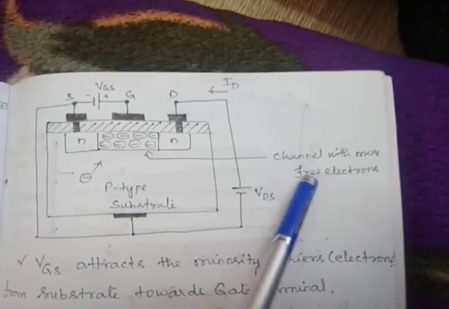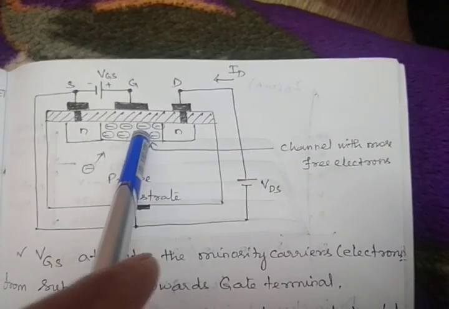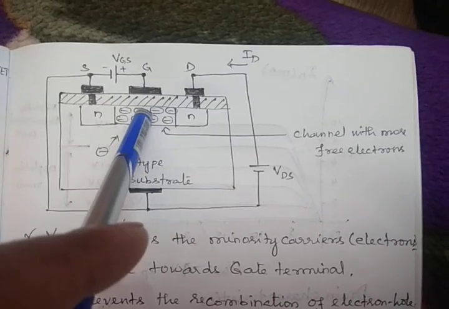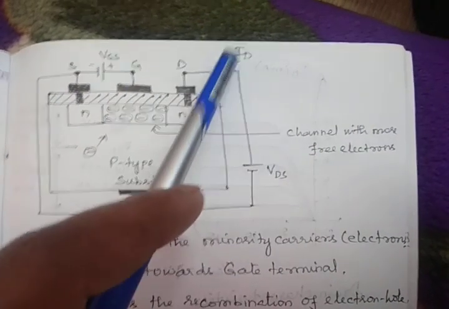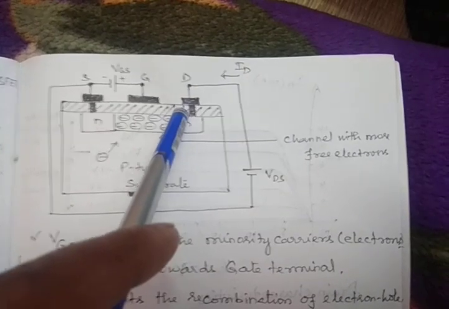See here, the channel with more free electrons, right? So the number of free electrons within this channel will increase. This will increase the current through this drain terminal.